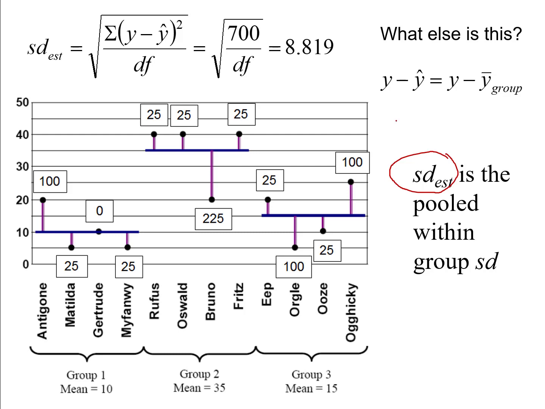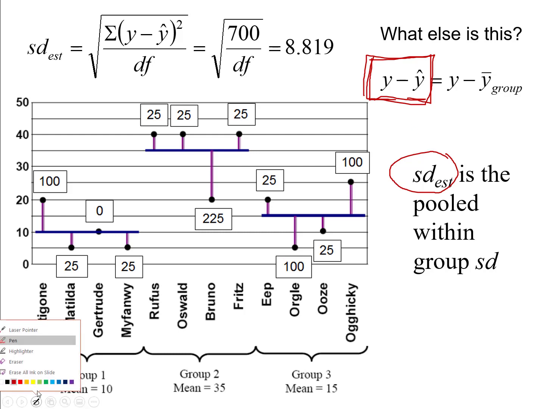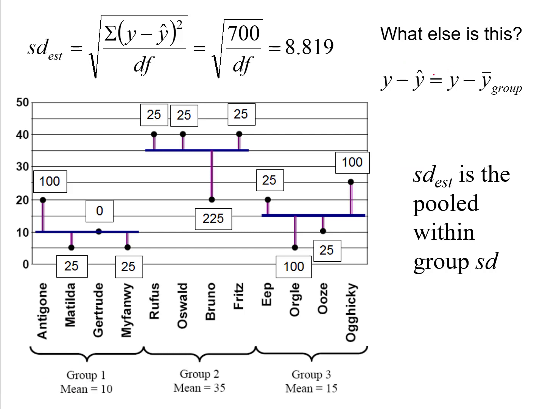What do I mean by that? So when we talk about the standard error of estimate, it's looking at how far people's observed scores deviate from the predicted scores. Here I have y minus y hat, observed minus predicted. So when we're looking at the standard error of estimate, it's saying what's the average size of this deviation? How far on average do observed scores deviate from predicted scores? Then recall that because we're doing group comparisons, people's predicted scores are the same thing as their group means.